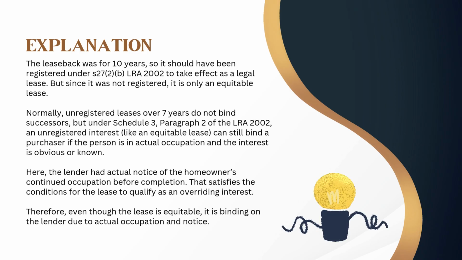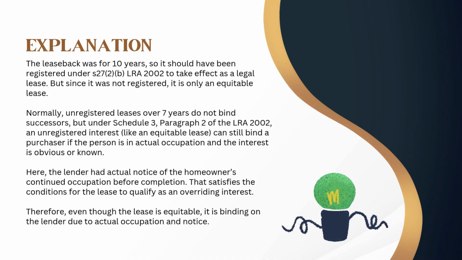The leaseback was for 10 years, so it should have been registered under Section 27(2)(b) Land Registration Act 2002 to take effect as a legal lease. But since it was not registered, it is only an equitable lease. Normally, unregistered leases over 7 years do not bind successors, but under Schedule 3, Paragraph 2 of the Land Registration Act 2002, an unregistered interest, like an equitable lease, can still bind a purchaser if the person is in actual occupation and the interest is obvious or known.